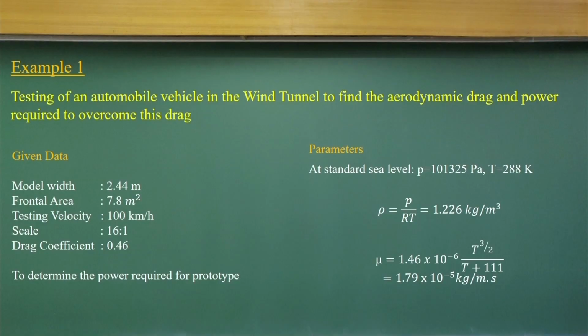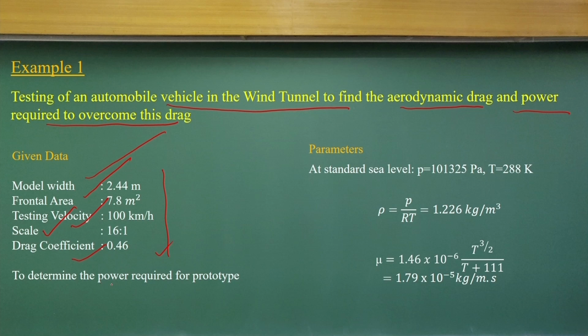Now, let us come back to the examples. Let us take the testing of automobiles in a wind tunnel to find the aerodynamic drag and the power required to overcome this drag. The data given are the model width, frontal area, testing velocity, scale, and drag coefficient.